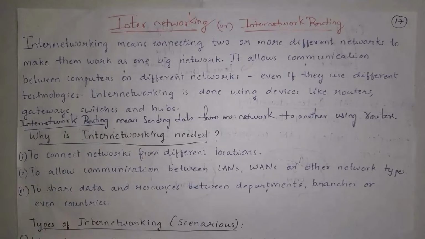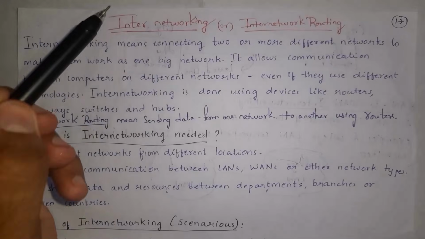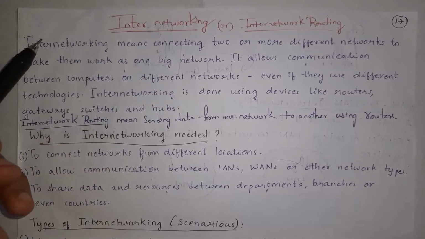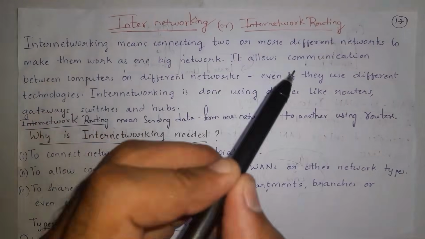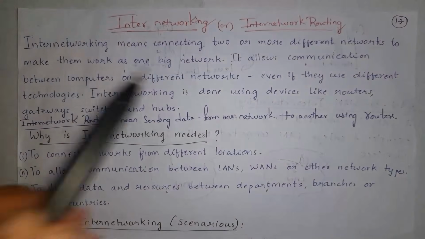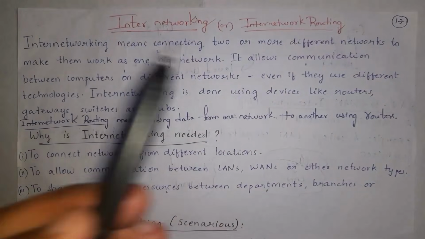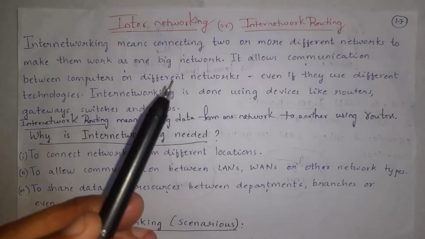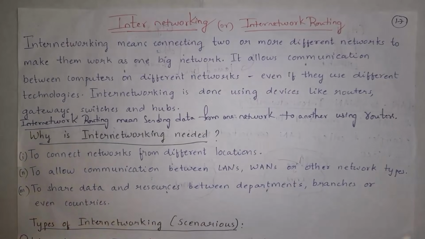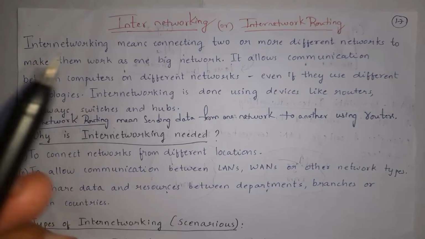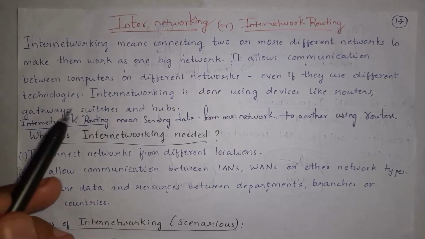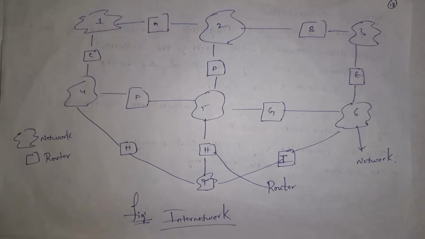Let's get started. At first, I'll explain what is internetworking. Internetworking means connecting two or more different networks to make them work as one big network. It allows communication between computers on different networks, even if they use different technologies. Internetworking is done using devices like routers, gateways, switches, and hubs. This is the structure of internetworking.